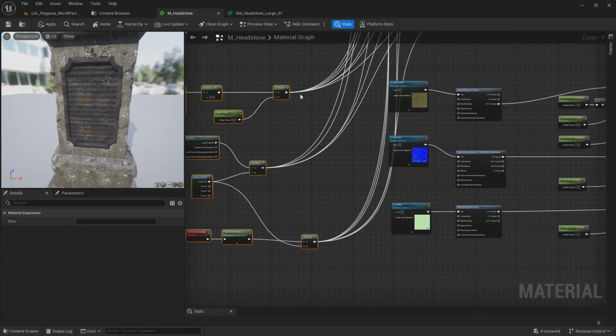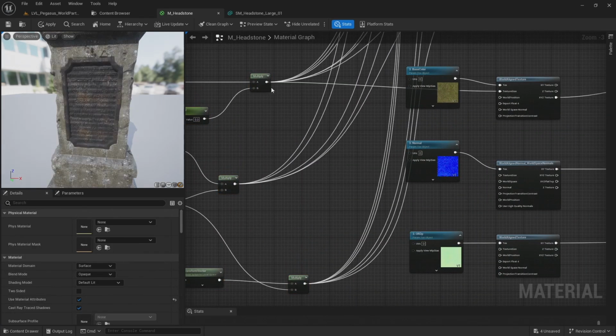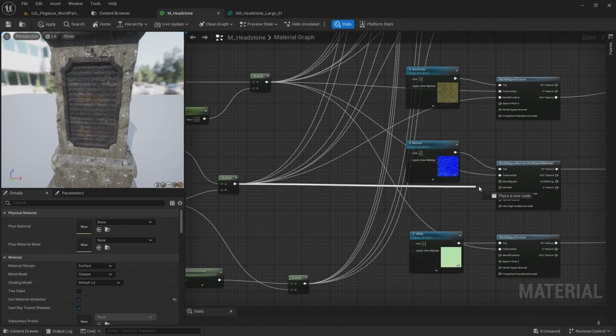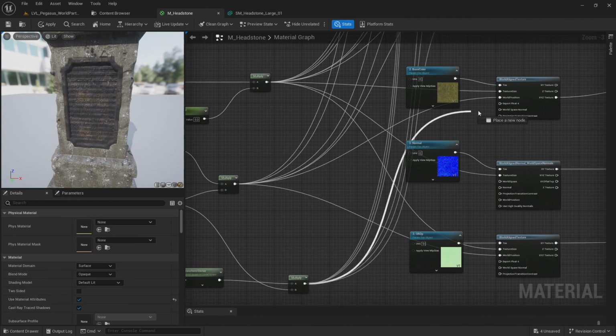And I also need to connect up the map tiling parameter, the local position, and the local normal space.